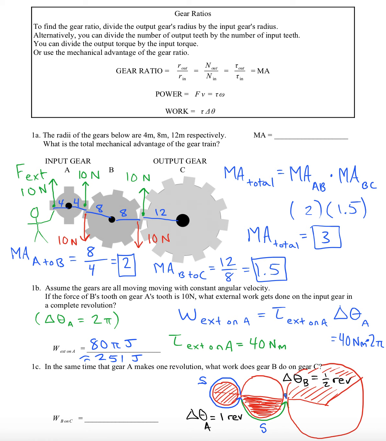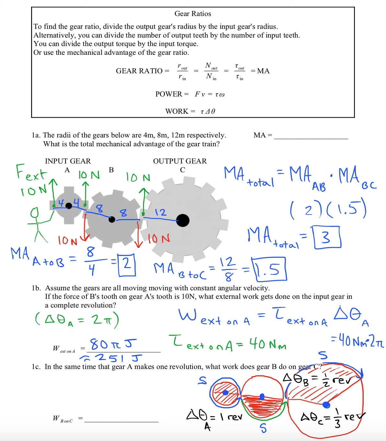So the arc length here has to be the same as the others, but see, the circumference for gear C is 3 times as large as gear A. So that means our delta theta of C is 1/3 of a revolution. So let's think about that. The torque increases by a factor of 3. It's 3 times as much torque. But the delta theta is 1/3 of what it was in gear A.